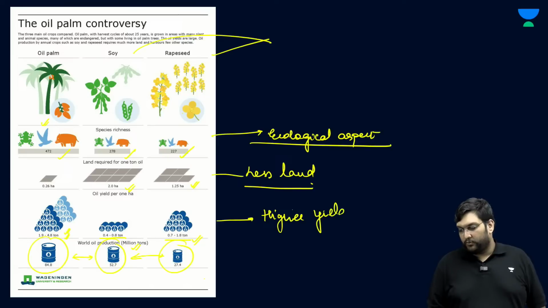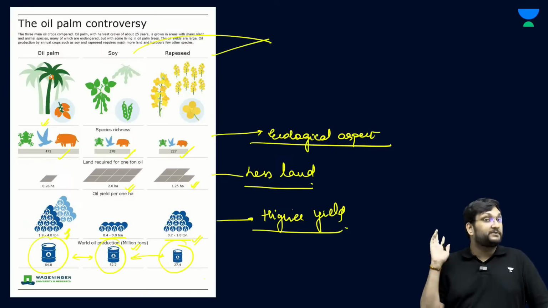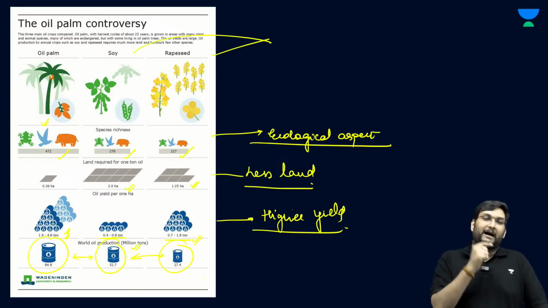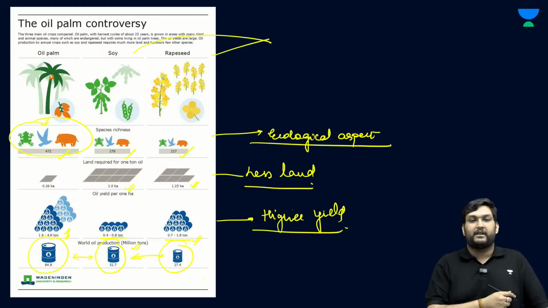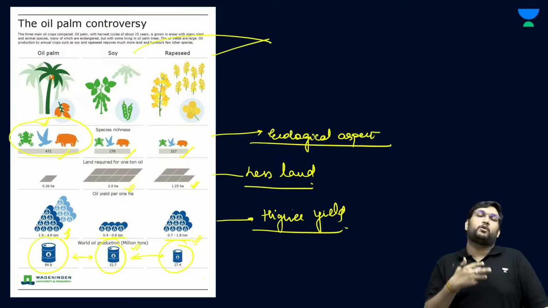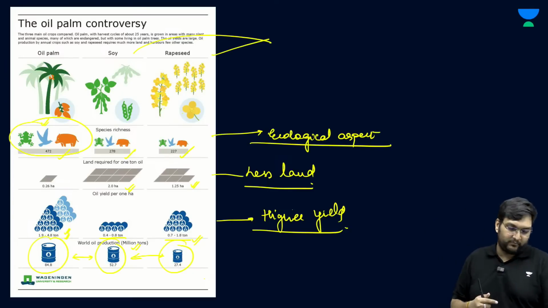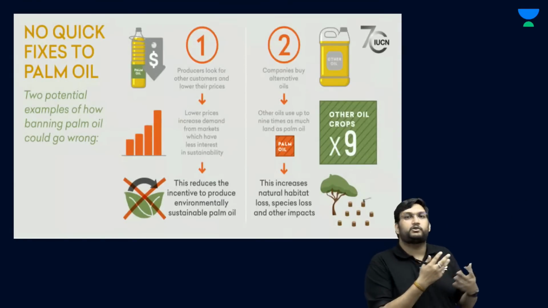Now, this is where the whole issue is. Where palm oil can be produced, soy and rapeseed can't, and where rapeseed and soy can be produced, palm oil can't. And the problem is, because palm oil production is happening in tropical countries, in very ecologically rich countries, there is a cost of biodiversity. And this is where the whole controversy, the conundrum, the dilemma comes in: where do you draw the line? And more than that, the industry also has a bigger issue.